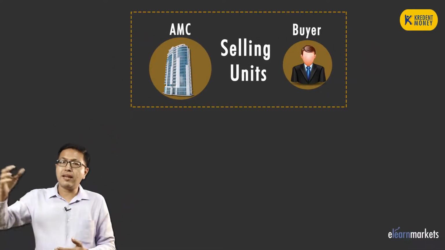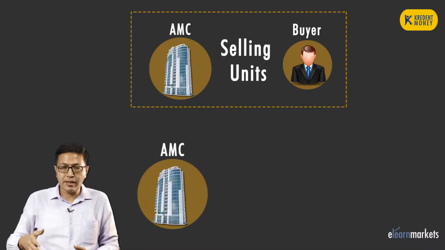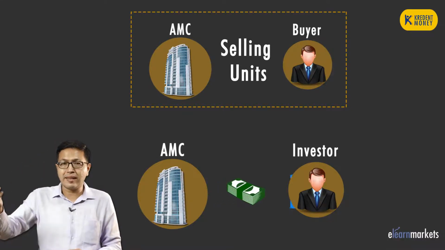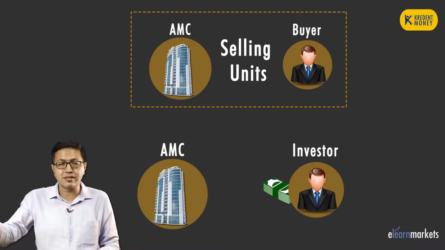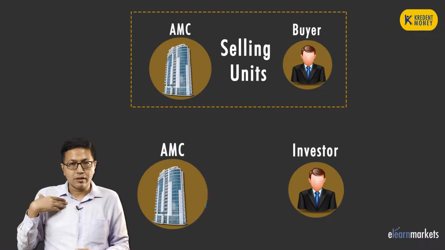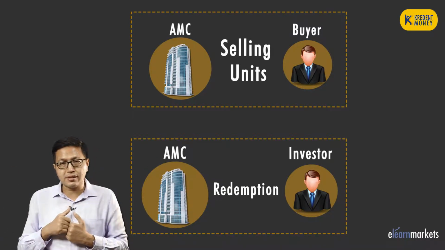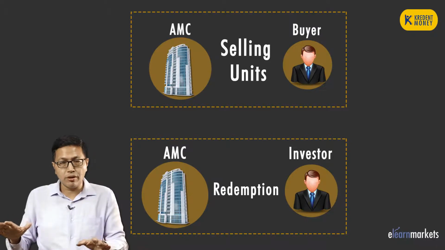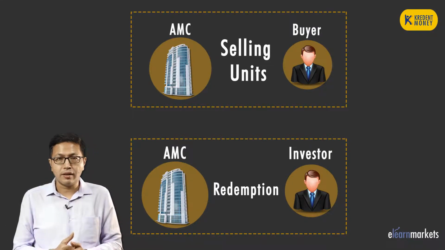Similarly, if another investor, who had invested long back, sells the mutual fund units back to the AMC, he will take his money back. So I will be taking his units and extinguishing them, meaning those units are no more, and I will give him back his money.